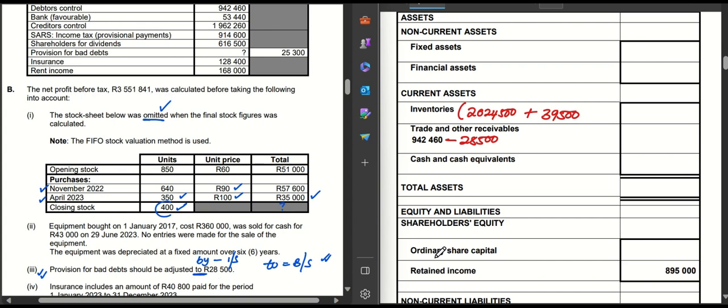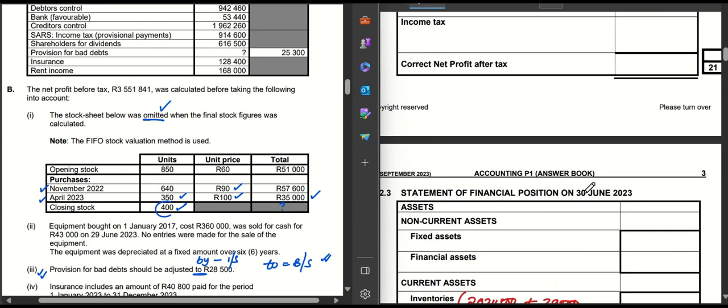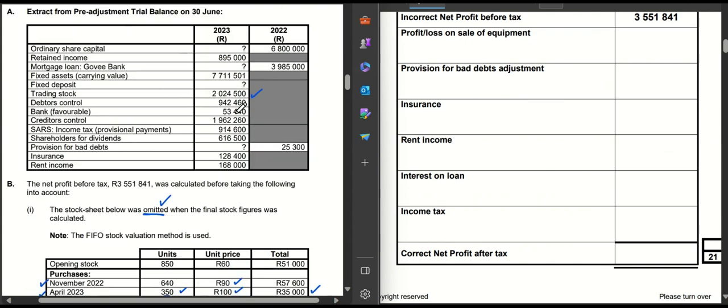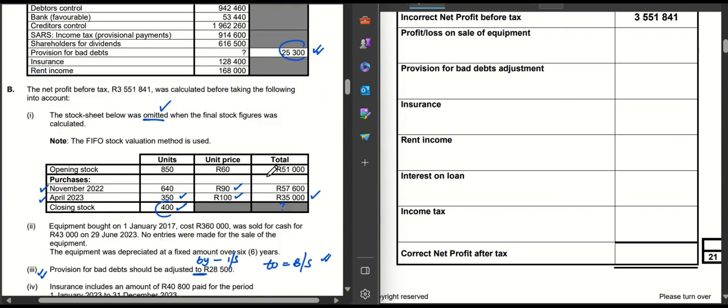Remember, here we're doing the calculation of correct net profit, and we have to do the provision for bad debts. So we have to consider the provision for bad debts of the previous year. How much was it last year? It was 25,300. And how much is it this year? 28.5. So you can see that it has increased. How would I know that?